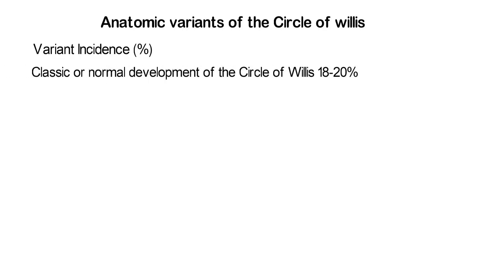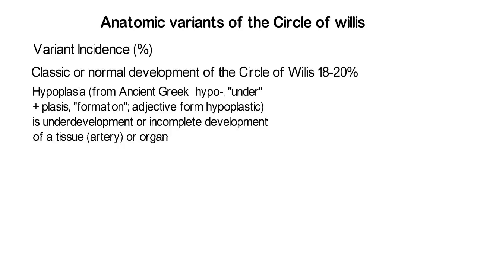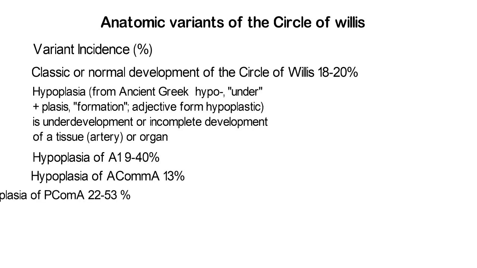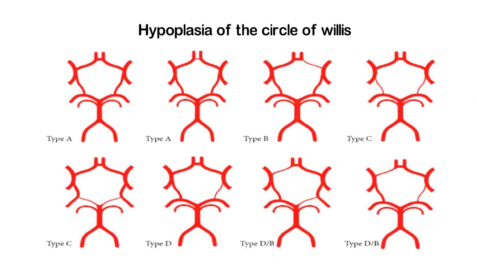Classic or normal development of the Circle of Willis, 18 to 20%. Hypoplasia is an underdevelopment or incomplete development of tissue or organ. Hypoplasia of A1, 9 to 40%. Hypoplasia of A2, 13%. Hypoplasia of P2, 22 to 53%. Hypoplasia of P1, 15 to 40%. Hypoplasia of the Circle of Willis.